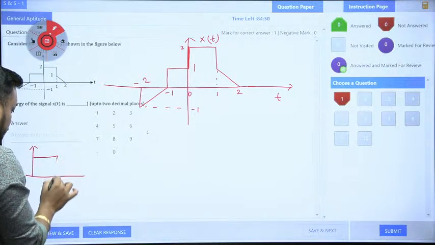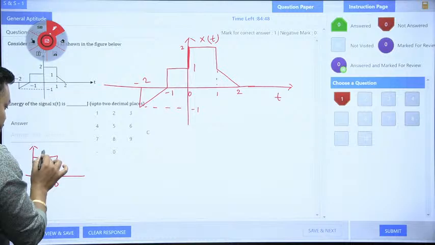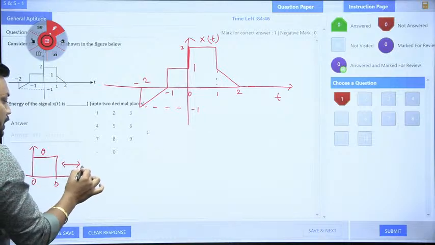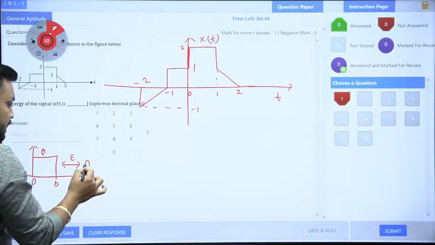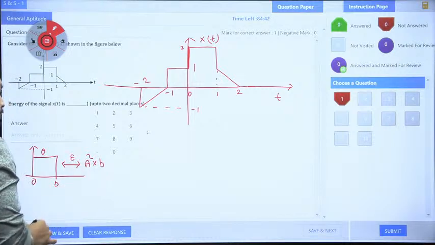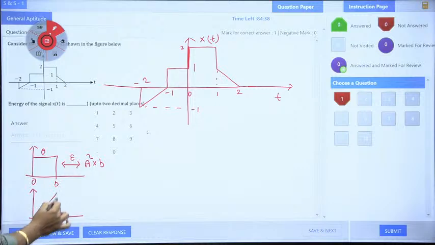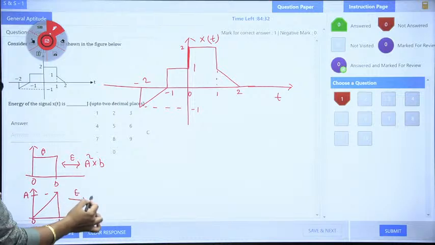Let me take the hint. If A is the magnitude of a rectangular pulse, then what is the energy directly? The short trick says that energy is A square into B. Similarly, if we have the triangular nature, if you have attended my classes, then you must know this. This is just the short trick. So the triangular signal energy is nothing but A square by 3 into B.